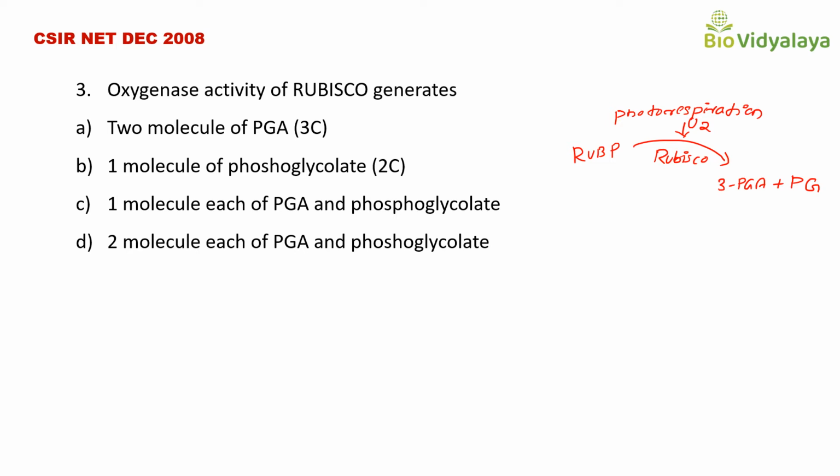Option A, 2 molecules of PGA, is not correct. Option B, 1 molecule of phosphoglycolate, is also not correct. Option C, 1 molecule each of phosphoglyceric acid and phosphoglycolate, is correct. Option D, 2 molecules of each, is not correct. So the correct answer is option C.